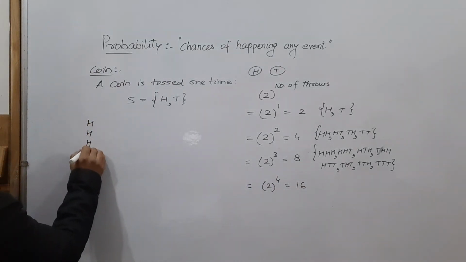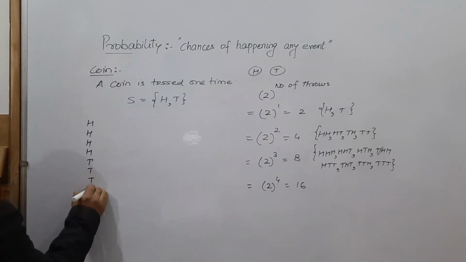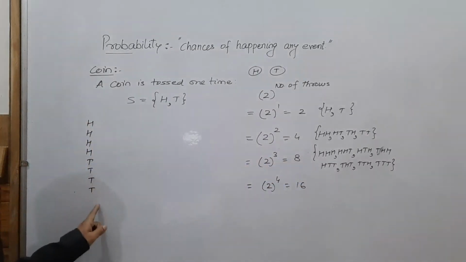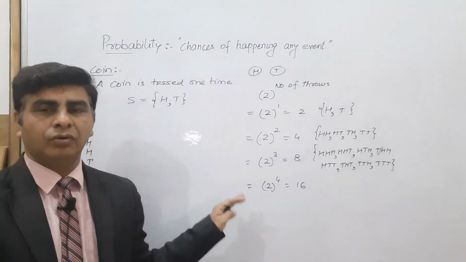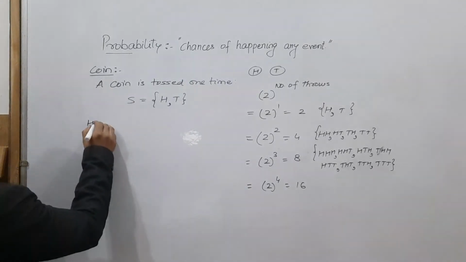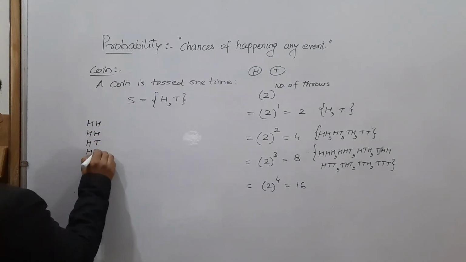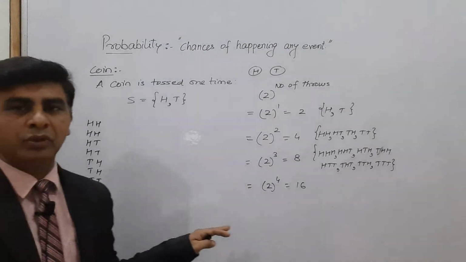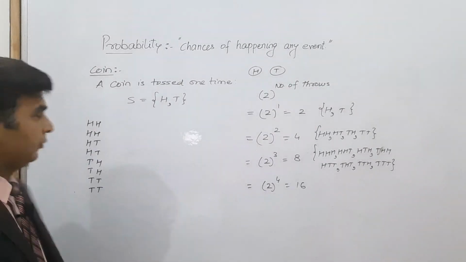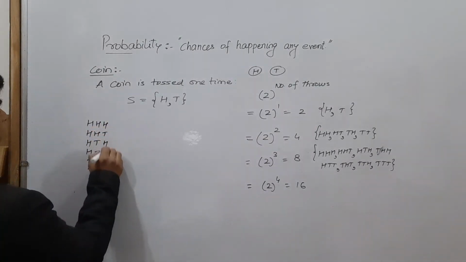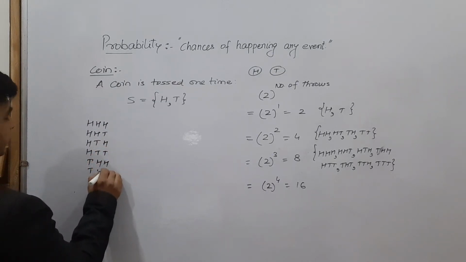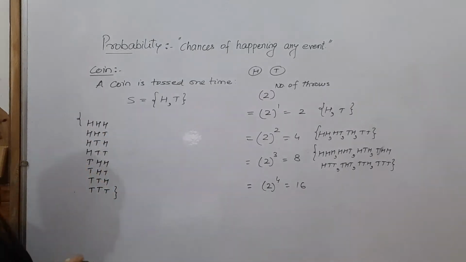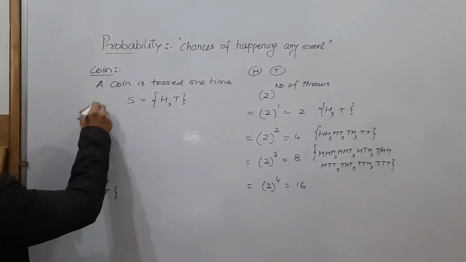1, 2, 3, 4. 1, 2, 3, 4. Now I halved 8 to 4, so 4 times head, 4 times tail. Now take half of 4, which is 2. So now write down 2 times head, 2 times tail, like this. Then make half of 2 as well, which is 1 time head, 1 time tail, 1 time head, 1 time tail. So these will be your sample space when a coin is tossed 3 times. The number of sample space is 8.